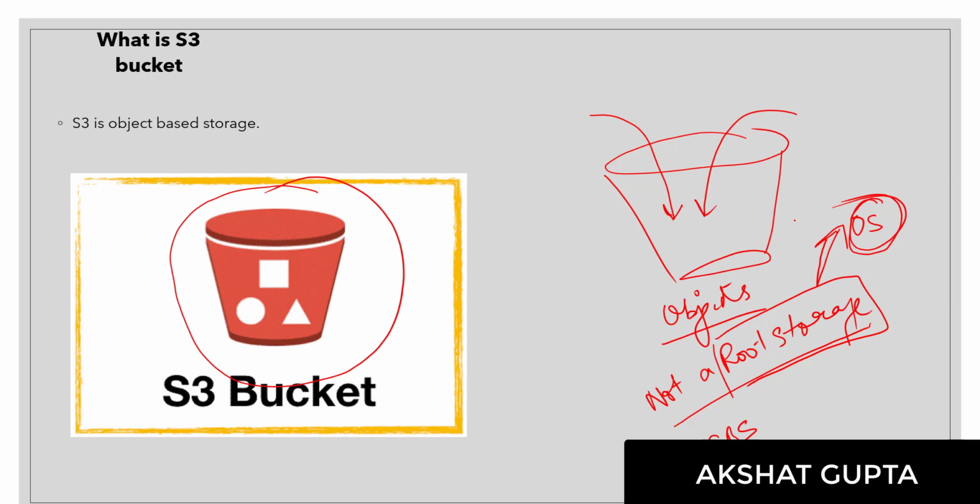So in that particular case, your Windows would be installed in your root storage, not into your S3 bucket. Just remember this, and this is very, very important. In the case of S3, you can consider it this way. Let's say you have a laptop. There's a storage inside the laptop, which can be recognized as an EBS storage. Whereas let's say you have a hard disk that you connected. That hard disk can be considered as your S3 bucket.